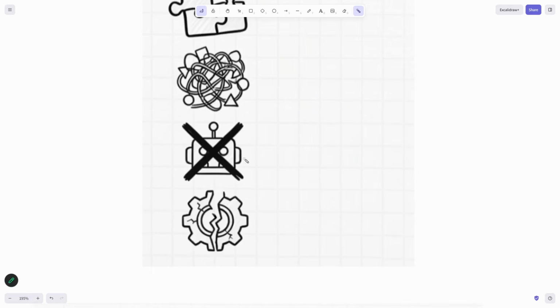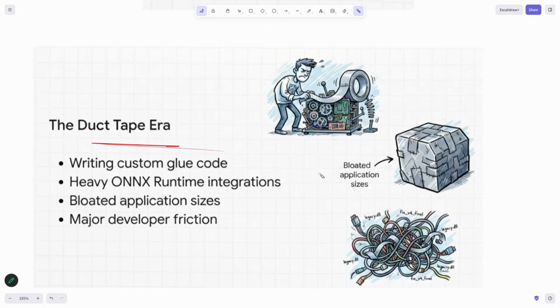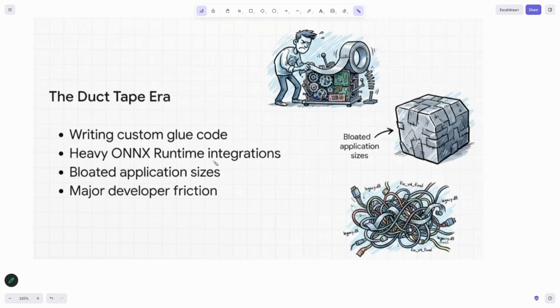That is why OpenCV 4 was not supporting that. We were not able to adapt to that format, and we entered the duct tape area, where we were writing logic from scratch, just wrapping things up to make it work. That was the sad part of using OpenCV 4. Heavy ONNX runtime integrations, writing custom glue code, and bloated application sizes. The apps were very big.